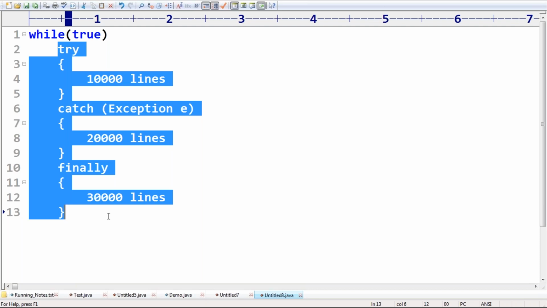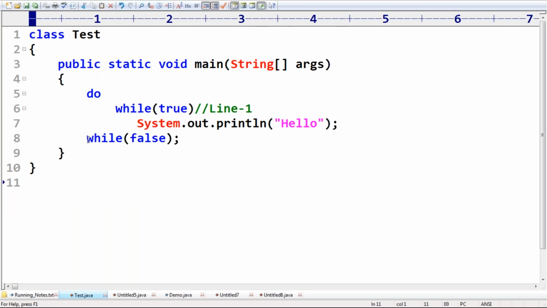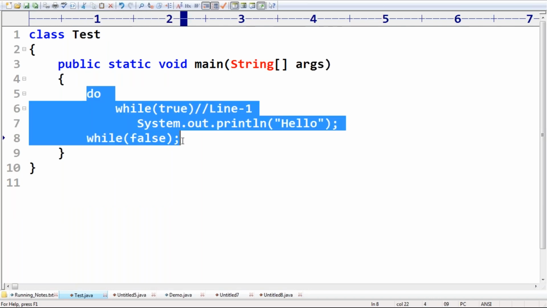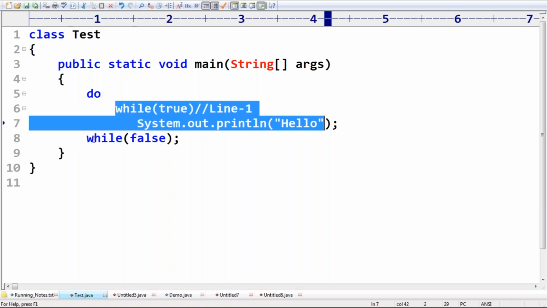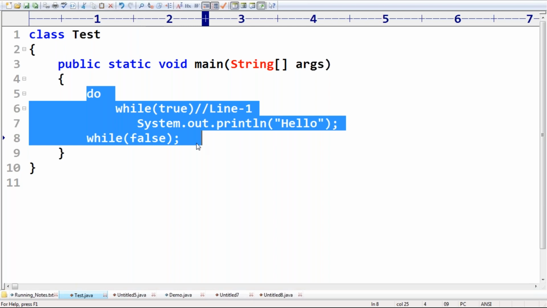Yes, Rahim: the compiler will know the second while will not be reachable, so it's a compile time error, right? No. Observe here, the second while is not an independent statement. This total is the do while. You entered into do, which means this do while syntax is already reachable. Don't feel do is separate and while of false is separate.